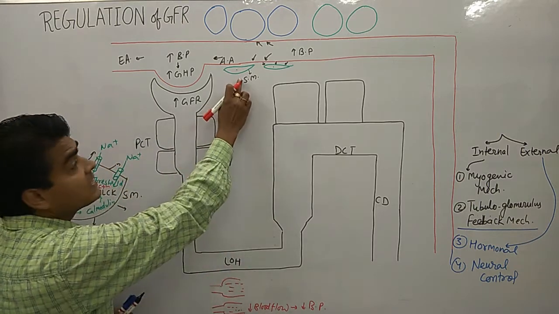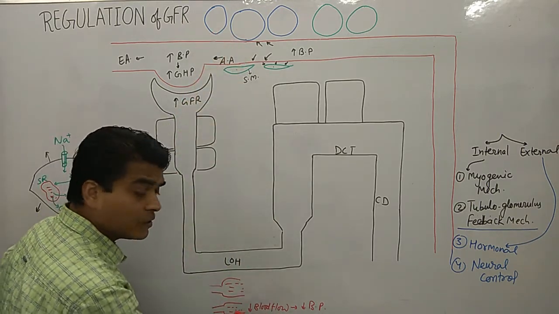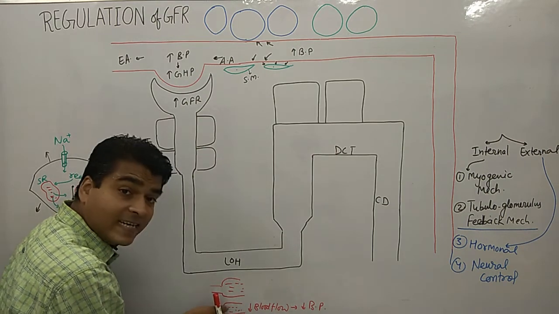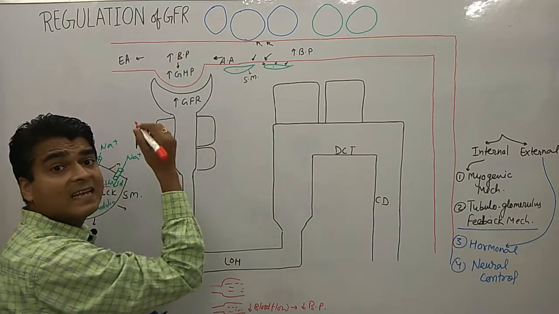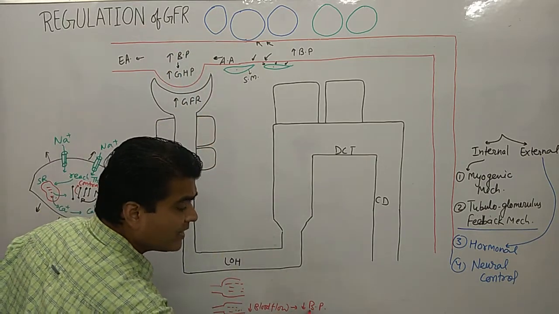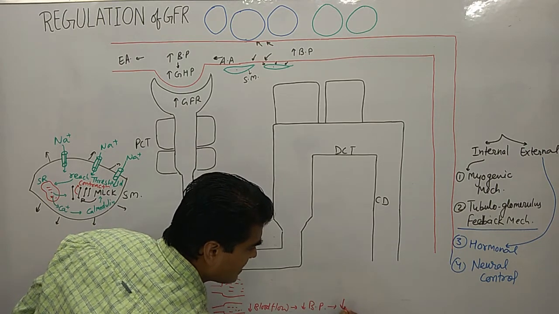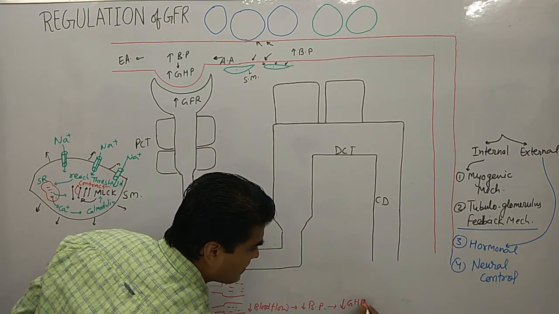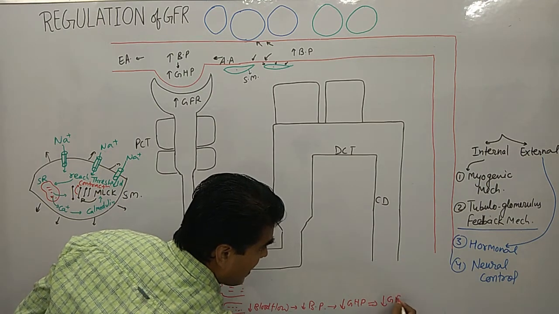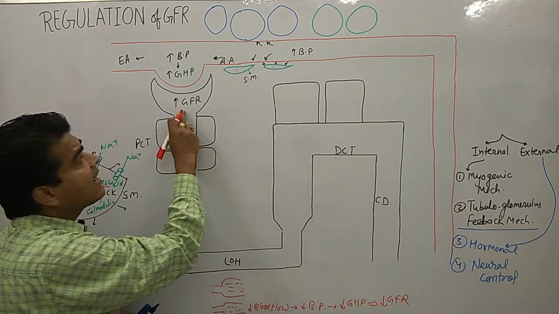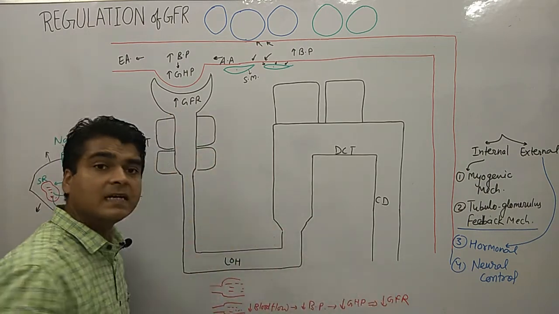Okay, here the muscle cells are contracting in this area. So due to contraction, there is a little amount of blood flow in this direction. Due to decrease in BP, BP decrease may cause decrease in GHP and then ultimately decrease in GFR. So here our GFR was increased and then finally GFR goes down.